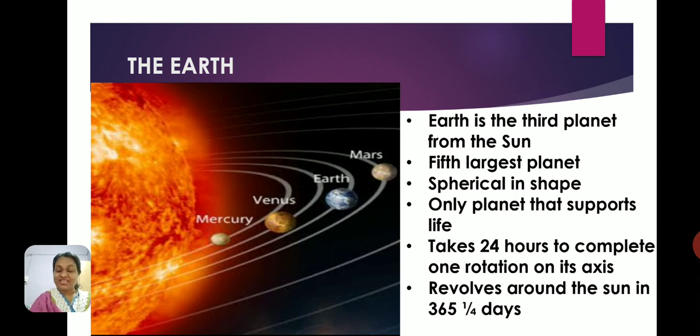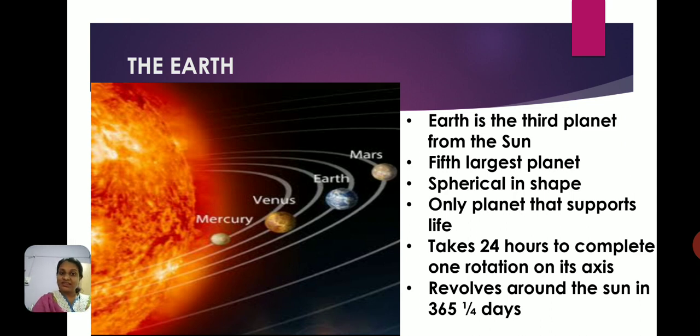The shape of the Earth is spherical, and it is the only planet that supports life. And how long does the Earth take to revolve around the sun? The Earth takes 365 and 1/4 days, a quarter of a day, to revolve around the sun. So let's just remember that.